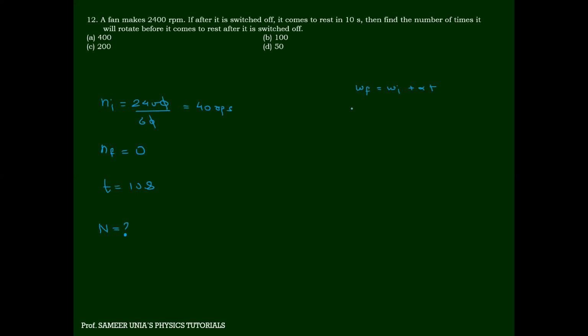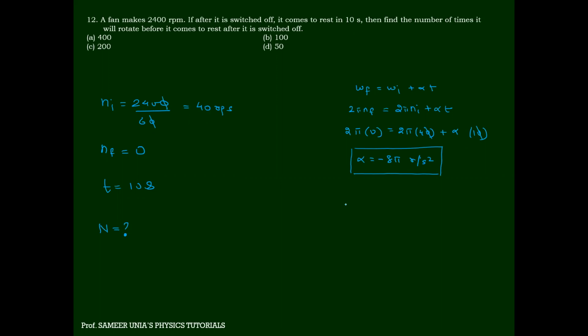So 2 pi n final is 2 pi n initial plus alpha t. So 2 pi n final is 0, 2 pi n initial is 40, plus alpha t is 10. This and this will cancel. So alpha is going to become minus 8 pi. Yes or no?